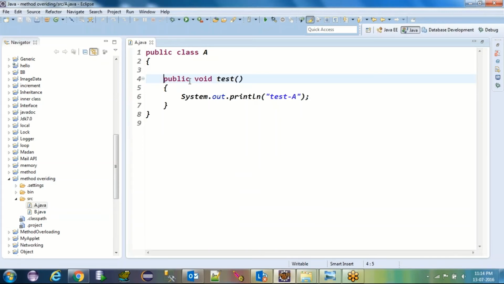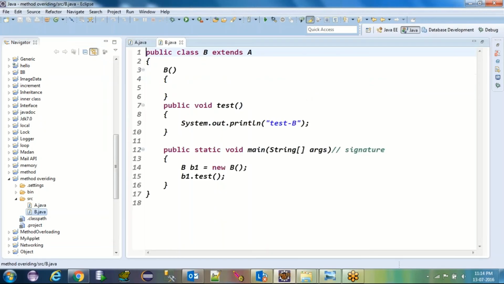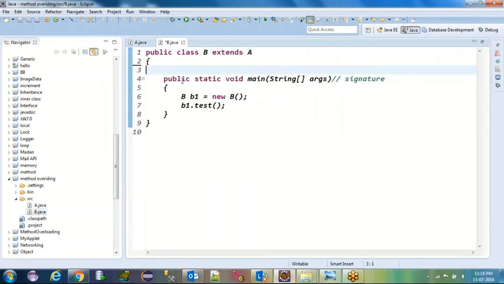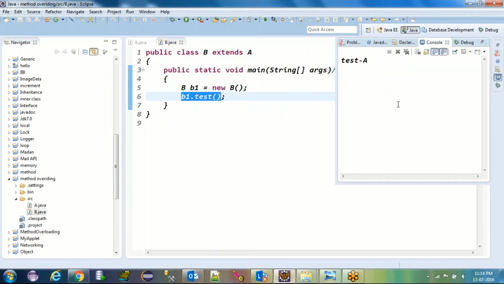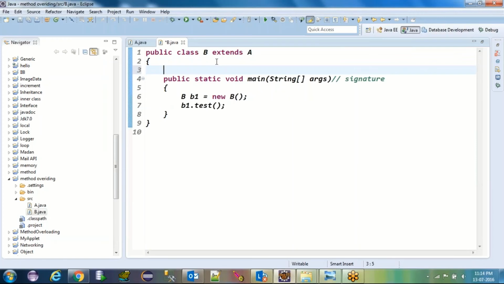Fine? Okay. So public void test is there. What B class is doing, he is trying to inherit the A class, and easily he can access the A class member. If you run this, it will automatically give you the output from A class, that is test of A. Correct? Now what this B class is saying, no, I don't want to use my superclass members.